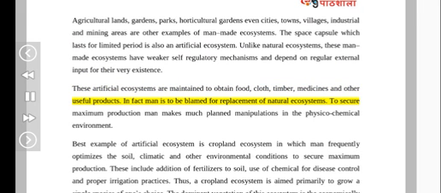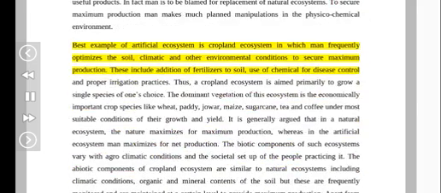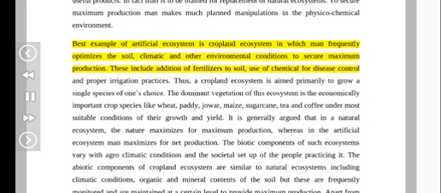In fact, man is to be blamed for the replacement of natural ecosystems. To secure maximum production, man makes much planned manipulation in the physico-chemical environment. The best example of an artificial ecosystem is the cropland ecosystem, in which man frequently optimizes the soil, climatic and other environmental conditions to secure maximum production.